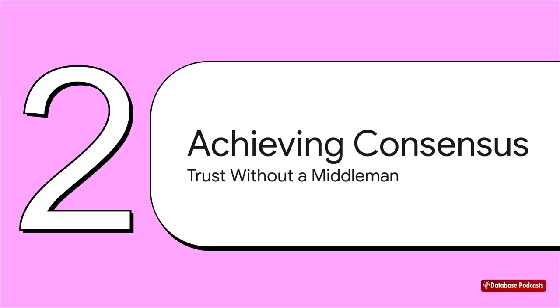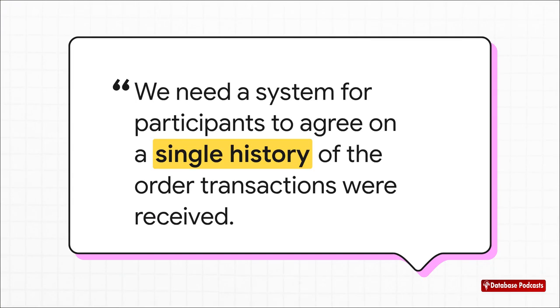The answer is a really elegant concept called a consensus mechanism. You can think of it as a protocol, just a set of rules, that allows a group of participants who don't trust each other to collectively agree on and maintain a shared reality, all without anyone being in charge. And what is it they all need to agree on? Well, it really boils down to one simple but crucial thing: the order of transactions.